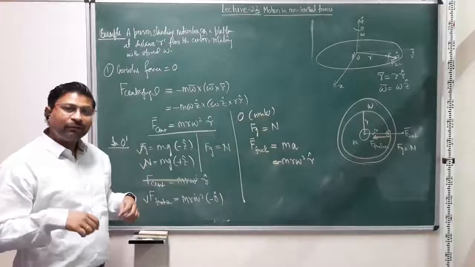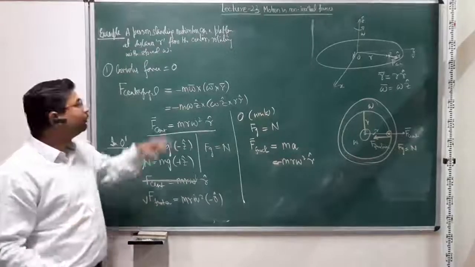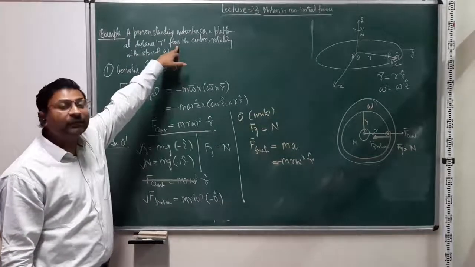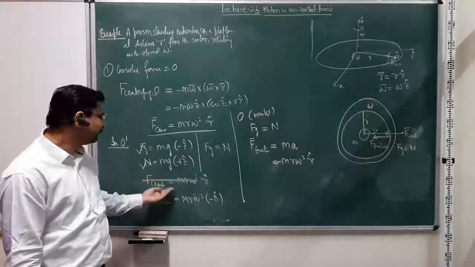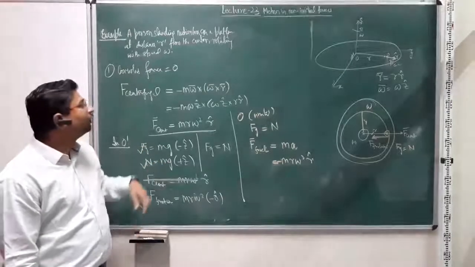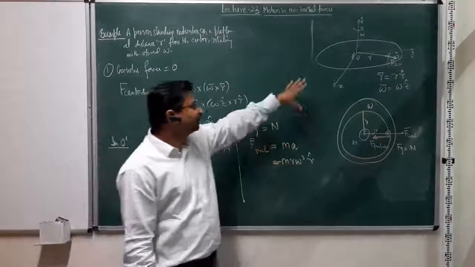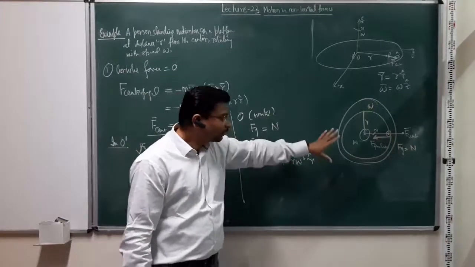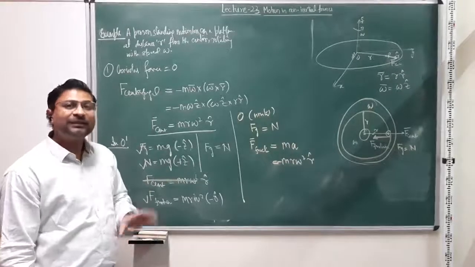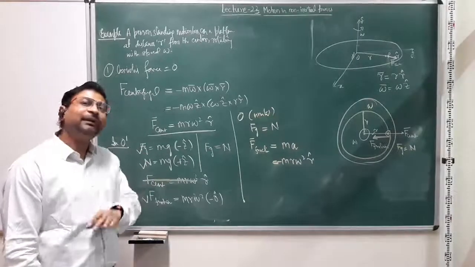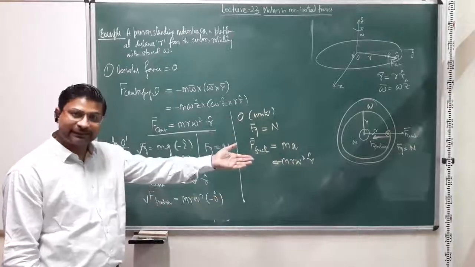For an observer moving with the platform, the person is motionless, so there is no acceleration, all the forces are balanced, and the friction force is balanced by the centrifugal force. For the observer who is stationary on the ground, the frictional force is not balanced, rather it is responsible for the centripetal acceleration of the system, of the person rotating on the platform.